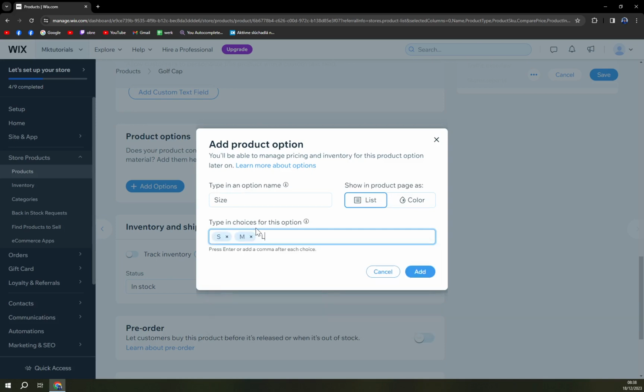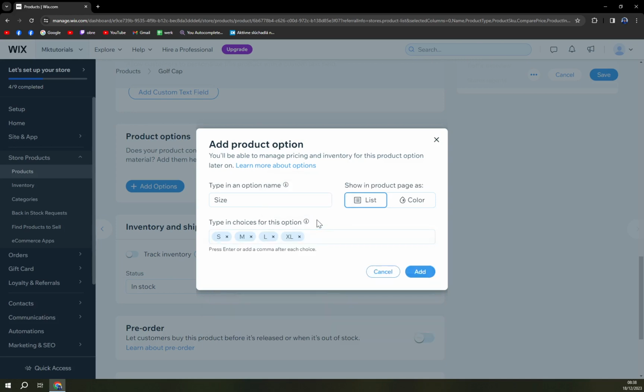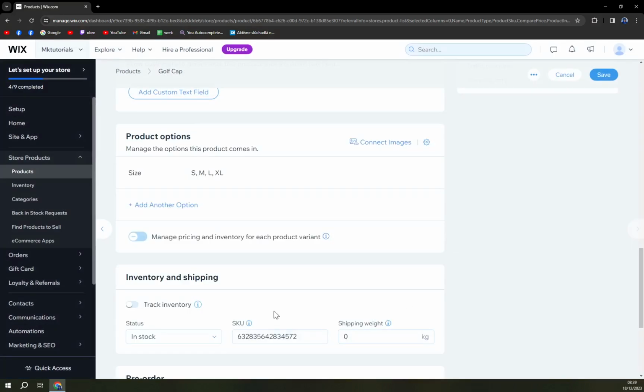You can also go, well, it's a golf cap, so maybe we are looking for something like the shape of your head. I'm not fluent in English, I don't really know how to say it, like the roundabout around your head in centimeters, but let's pretend this is a shirt or something like that. So you can go with small, medium, large, and extra large. Those are the variants that we can use and we are going to add.